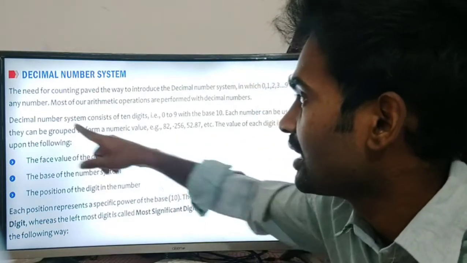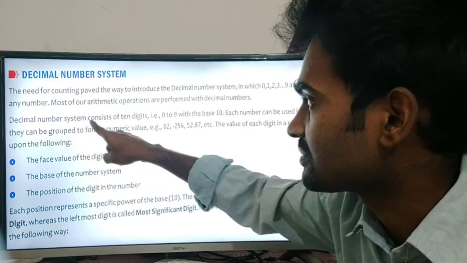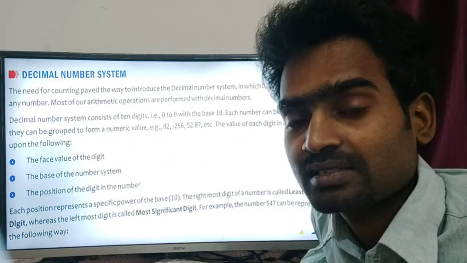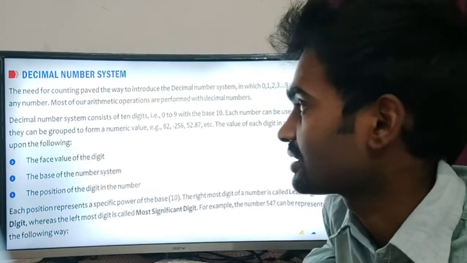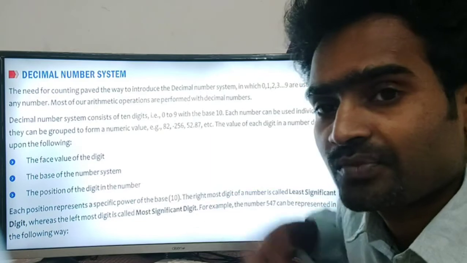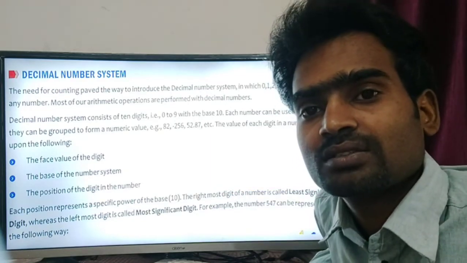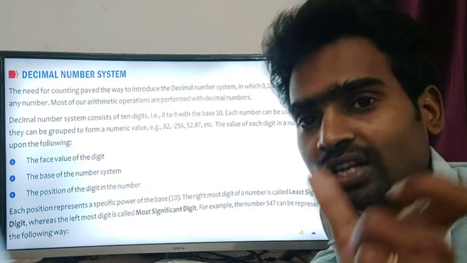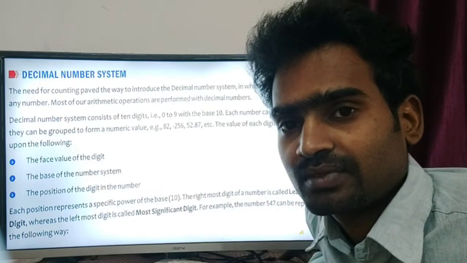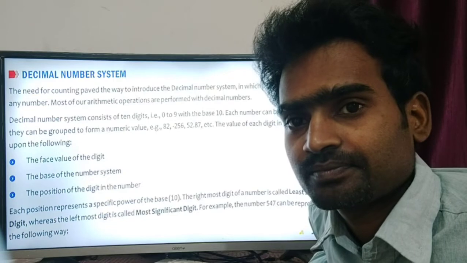Okay. The decimal number system consists of 10 digits. Clear? That is 0 to 9. You only see 0 to 9: 0, 1, 2, 3, 4. If you count it, it comes to 10 numbers.